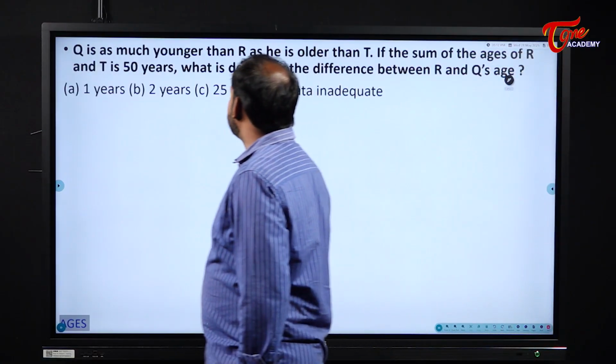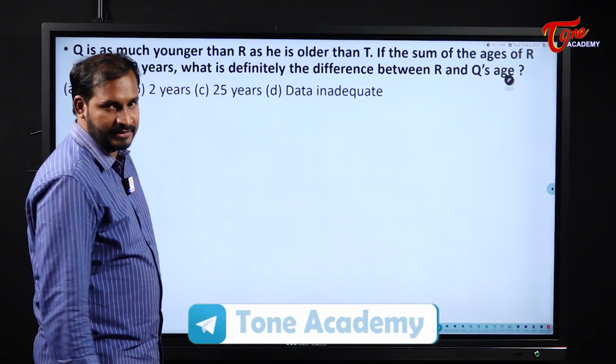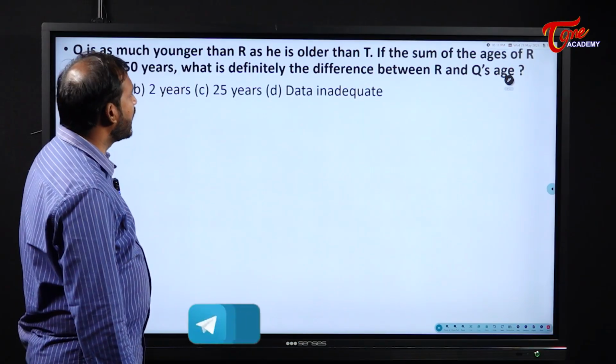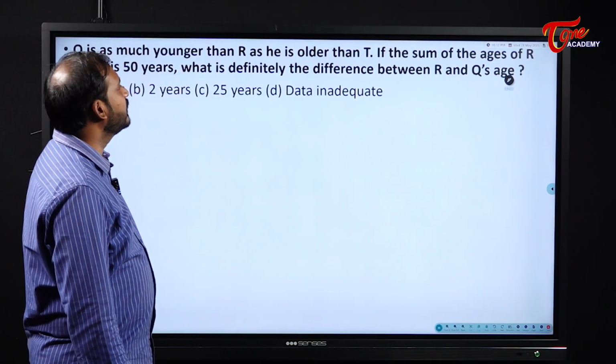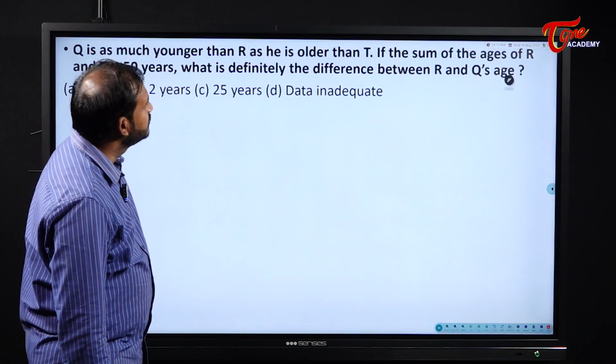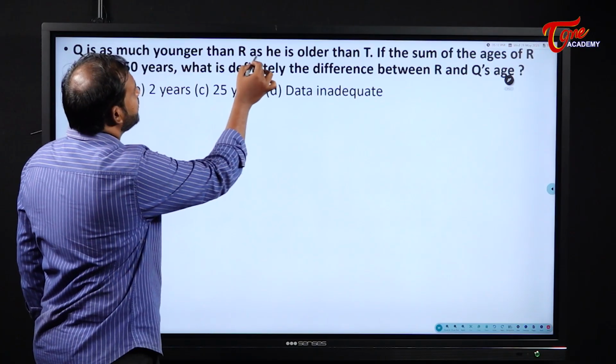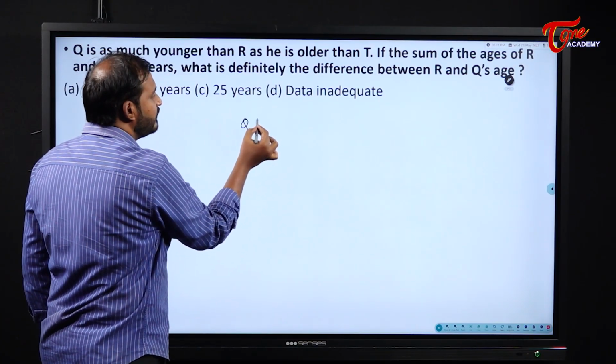Q is as much younger than R as he is older than T. That means the age difference between Q and R will be equal to the age difference between which persons? Tell me. Q is younger than R. That means who will be the elder one here?